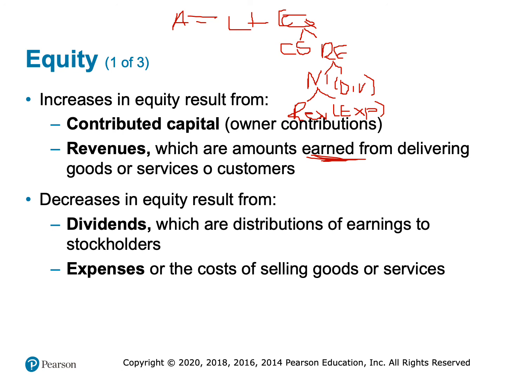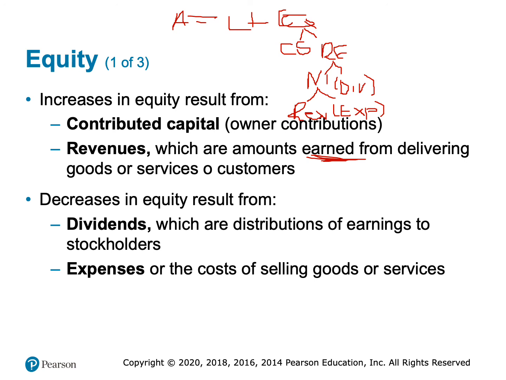So going back up to the top, we have assets equal liabilities plus equity. Equity is broken into two parts: contributed capital, which we're going to call common stock for the time being, and retained earnings. Then retained earnings is broken into two parts: net income, profit, minus dividends, those distributions of equity when we share our profitable operations with our owners.